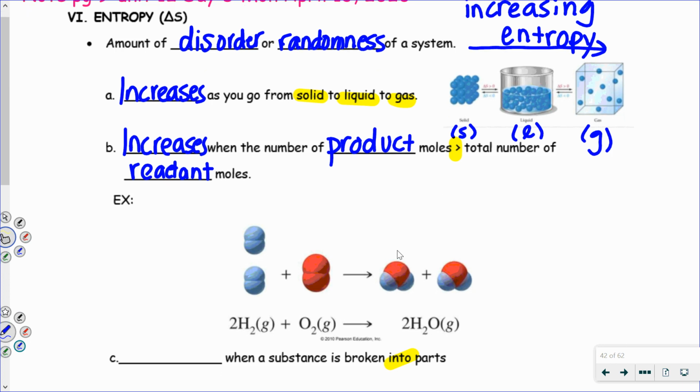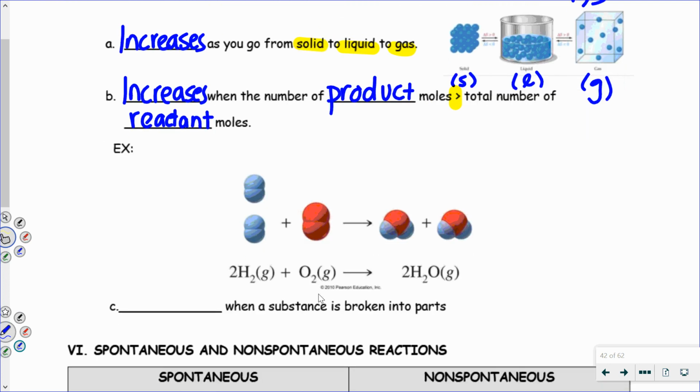If the opposite is true, it goes down. So let's take a look at this reaction right here. I have 2 moles of hydrogen gas plus 1 mole of oxygen gas. So remember, the coefficient tells you the number of moles. It's an invisible 1 there. So on this side of the reaction, I have 3 moles.